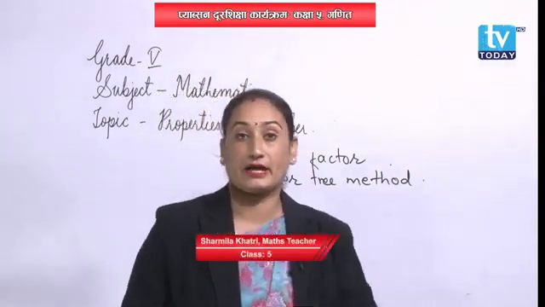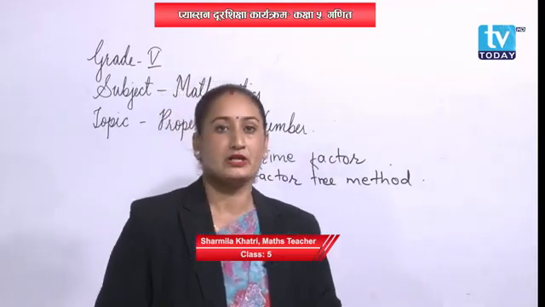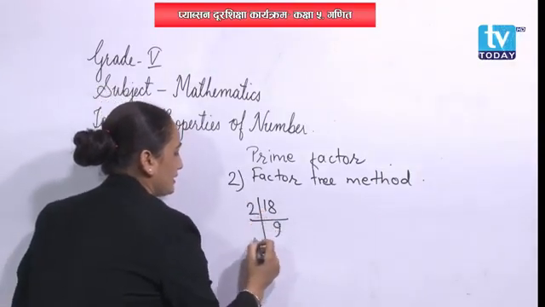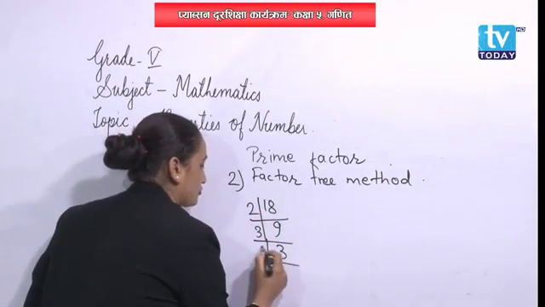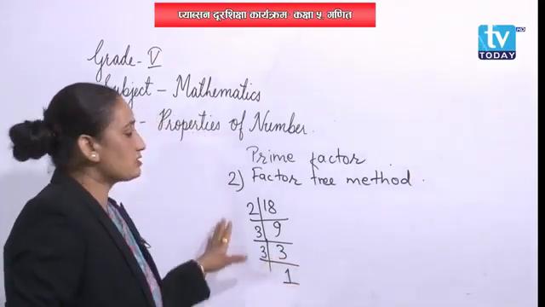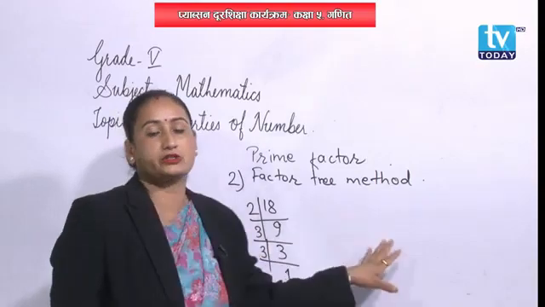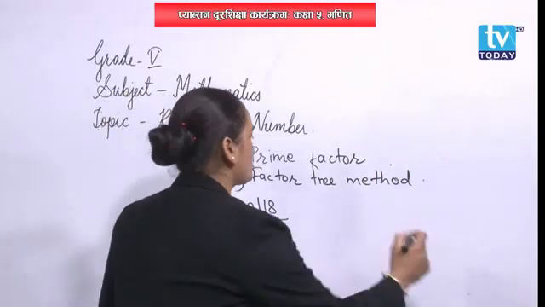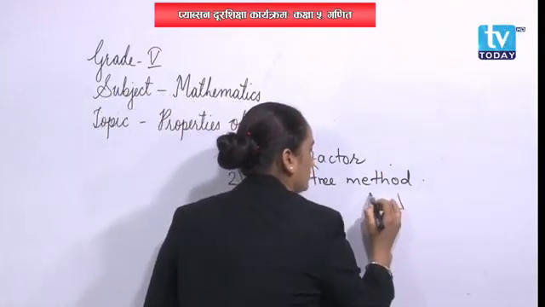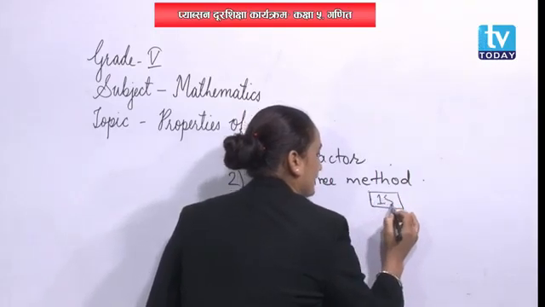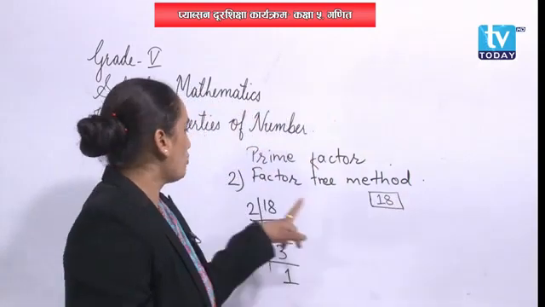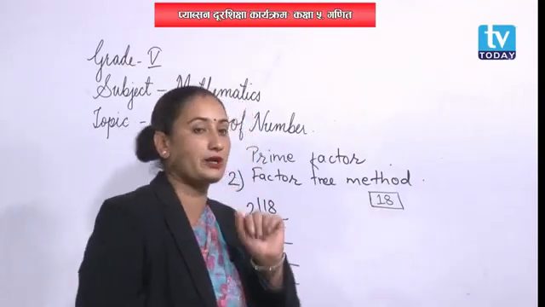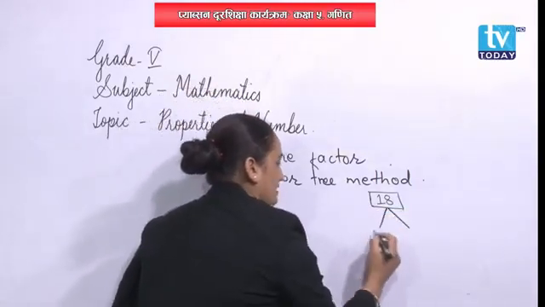That is 18. You have already done the division of 18. So let's write the division method of 18. 2 times 9, then 3 times 3 and 3 times 1 we have done. So we are going to change this division method into a factor tree method. First, the question is written at the top of the paper. Write down 18 first. Now while you are dividing the number, first 2 digits should be written because it gives out 2 branches. So this is 2 branches for 18.